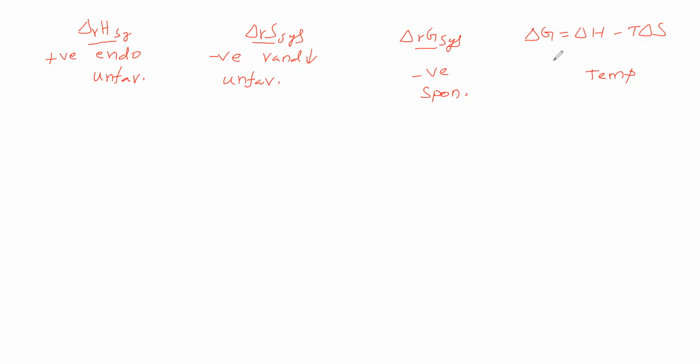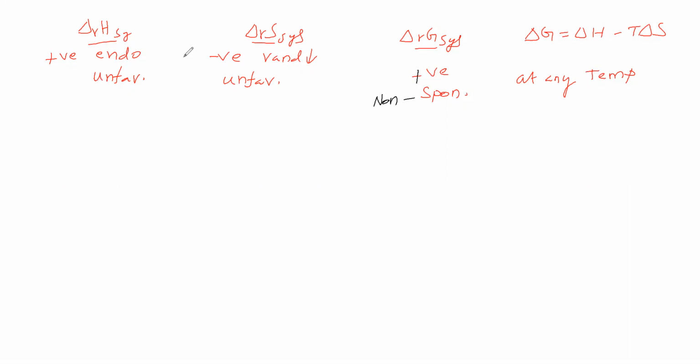Now, is it possible? At whatever temperature, delta G cannot be negative. The only possibility is that delta G is positive, so the system will be non-spontaneous.